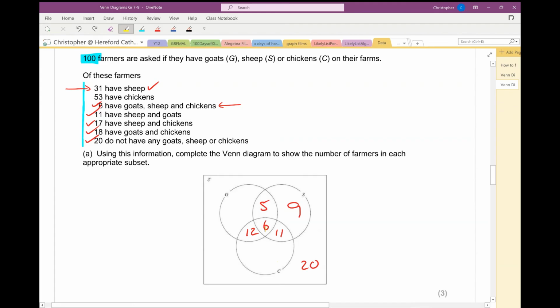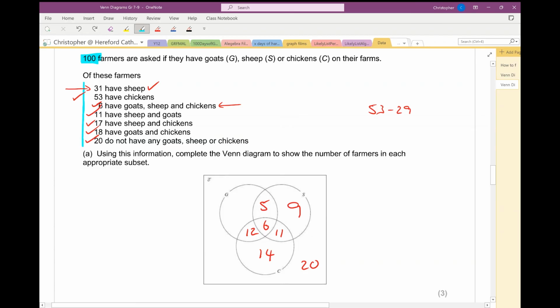I've already got 18, 28, 29 of those, so I'll have to do 53 minus 29, 39, 49, 14. There we go. So 14 comes in here. So now these numbers do add up to the 53 who have chickens.